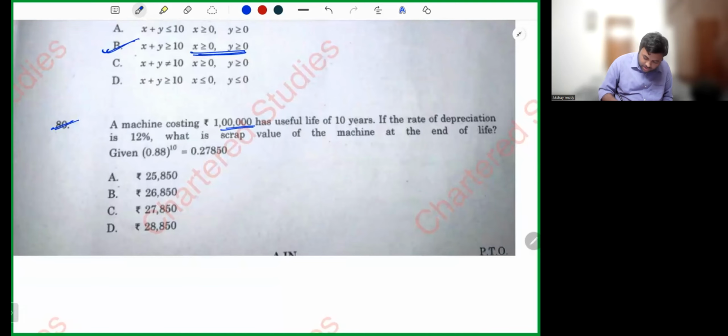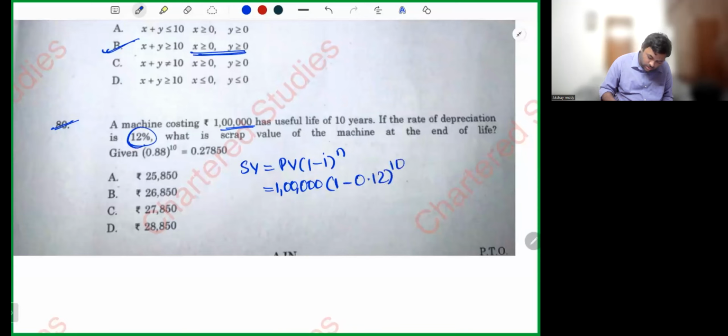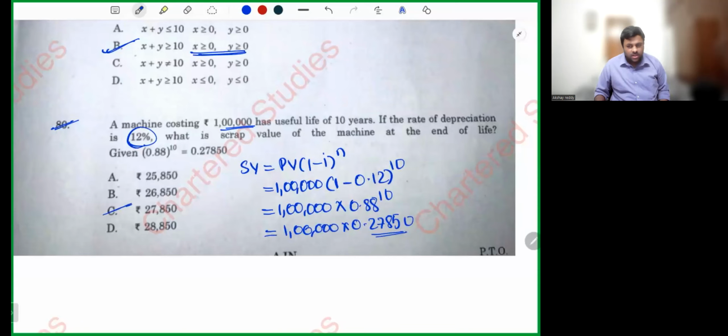Depreciation. What is the formula for depreciation, my dear friends? Scrap value is equals to purchase value into 1 minus i whole power n. 1 lakh into 1 minus rate of depreciation is 12%, so 0.12 whole power 10. 1 lakh into 0.88 whole power 10. So 1 lakh into 0.2785, 27,850. Simple, sir. Simple sum, nothing much difficulty. Let's proceed further.